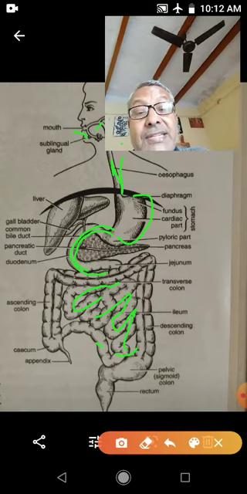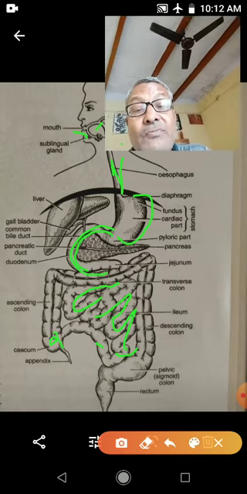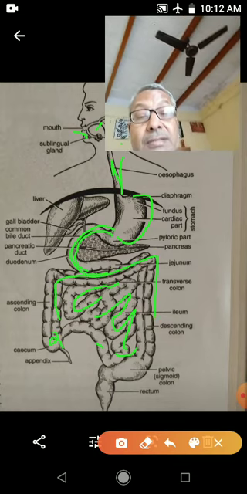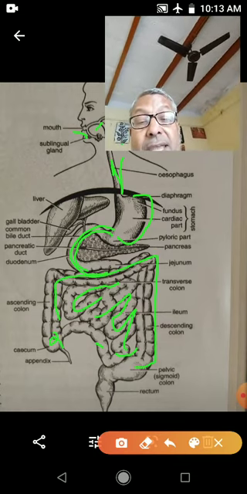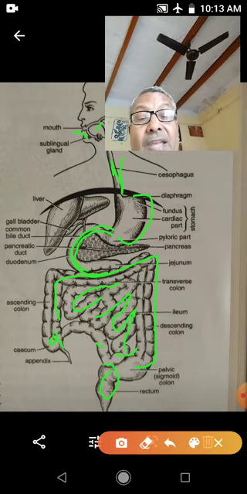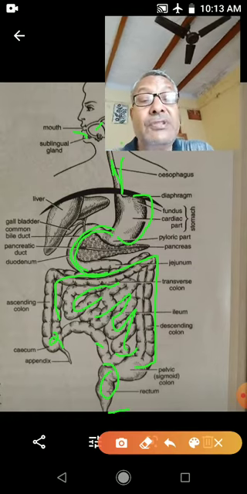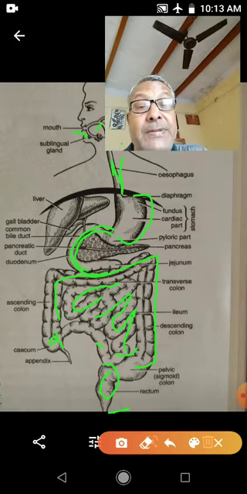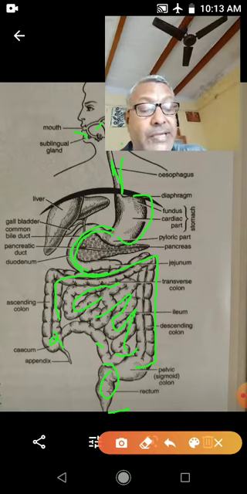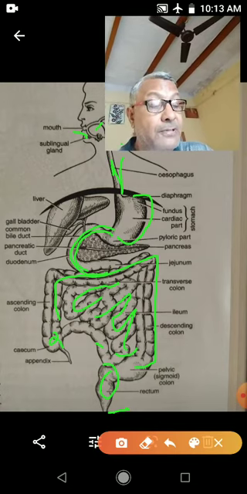In the large intestine there is cecum, colon, and now this is rectum, and the exterior opening of it is the anus. So this is the figure of the alimentary canal of human beings.